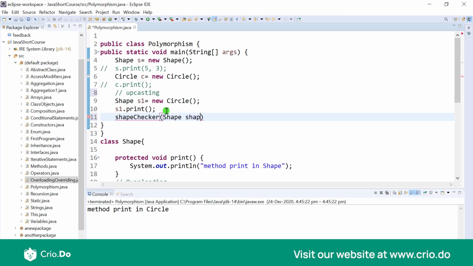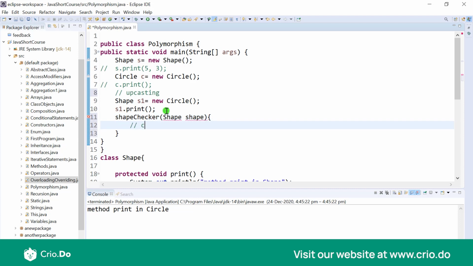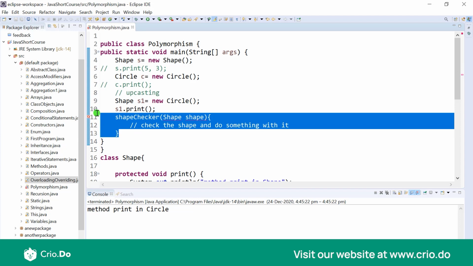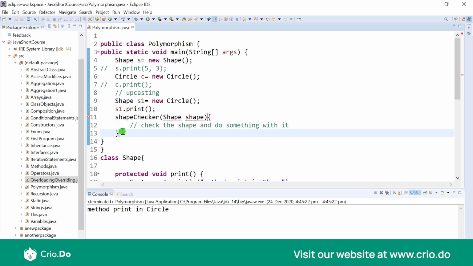and this shape checker would take in some shape and it would check the shape and do something with it. Okay, and now once the shape checker works, the shape checker would return something, all of that.